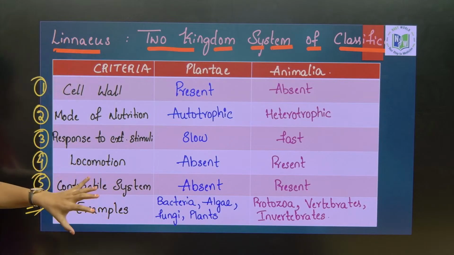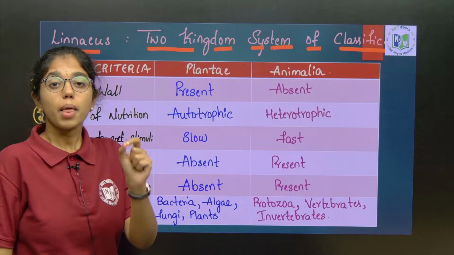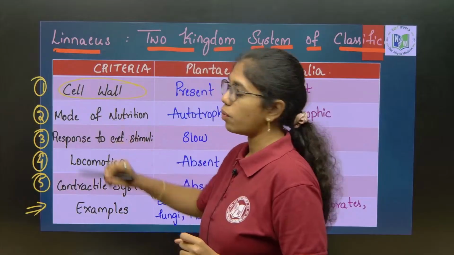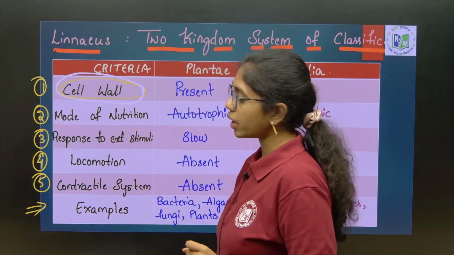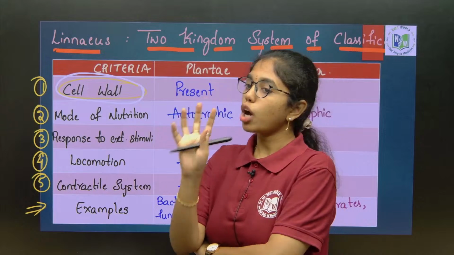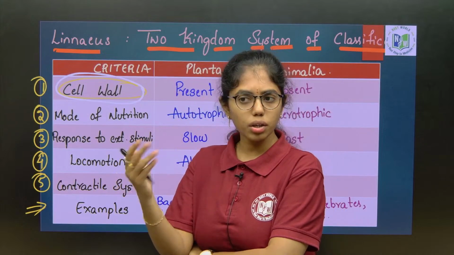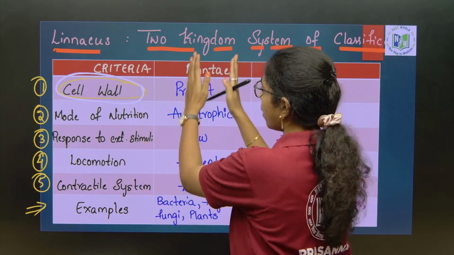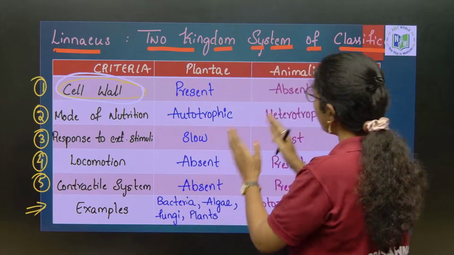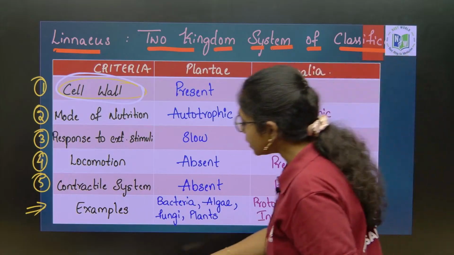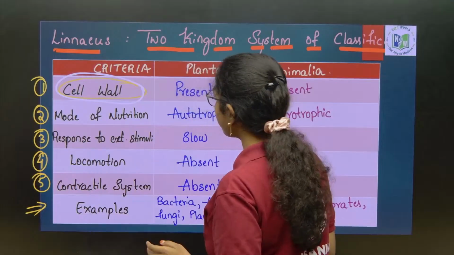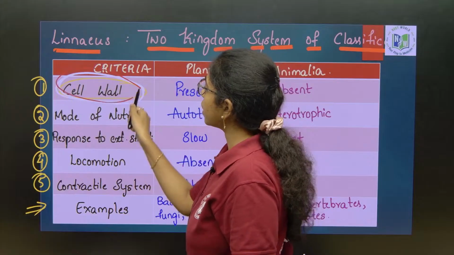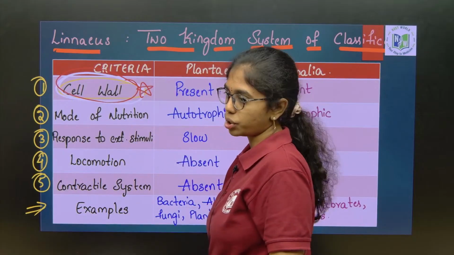As such, 5 criteria he has considered, of which the most important criteria for 2 kingdom system of classification is cell wall. Cell wall is the most important criteria, because all those organisms, be it prokaryotic, eukaryotic, unicellular, multicellular, autotrophic, heterotrophic, if they are having cell wall, they are dumped into Plantae. If they are not having cell wall, they are dumped into Animalia. That is the reason we say for 2 kingdom system of classification, what is the major criteria? Cell wall. Cell wall is the major criteria for 2 kingdom system of classification, remember.